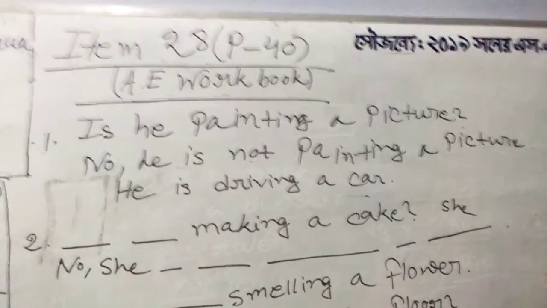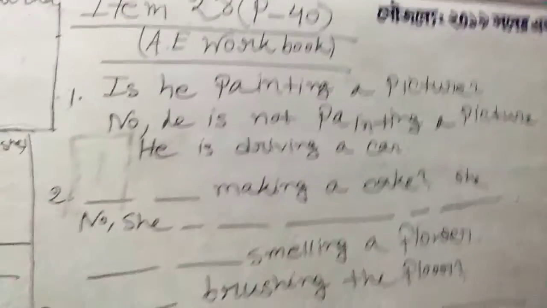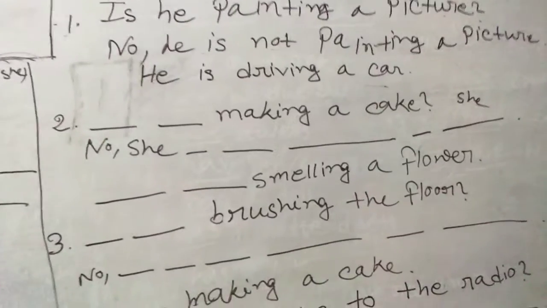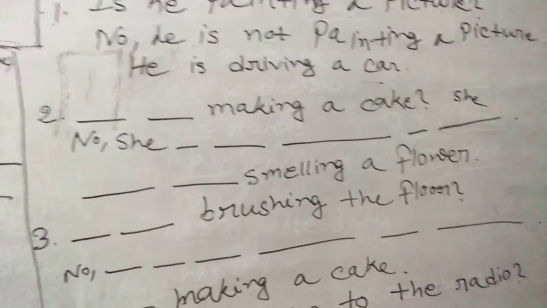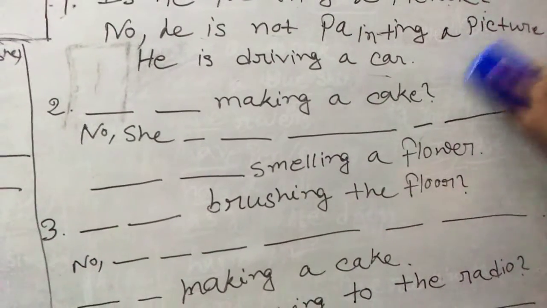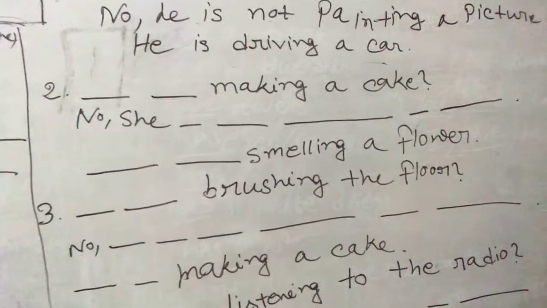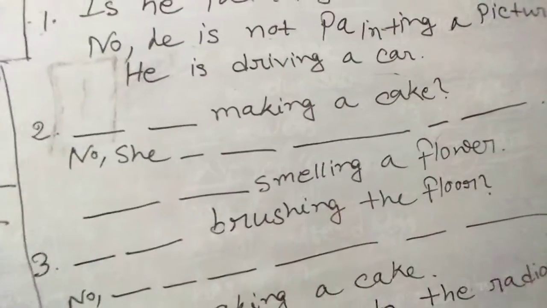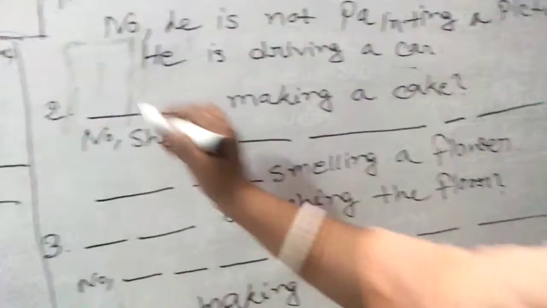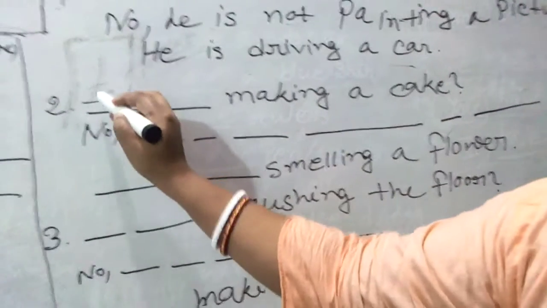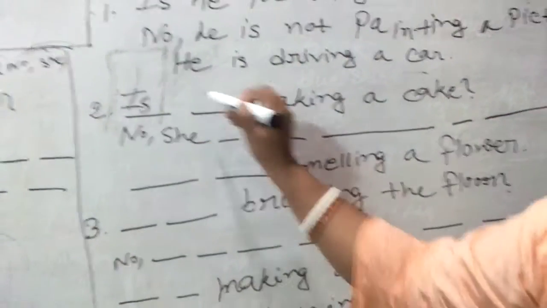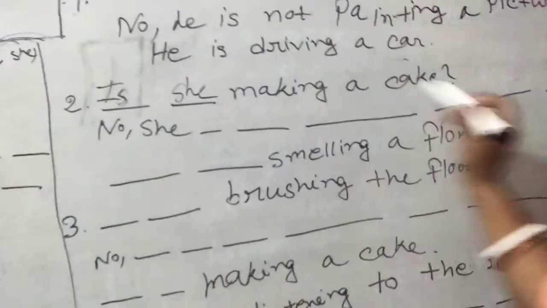Okay, so similarly let's go to number 2, making a cake. You can see here's a picture of a girl. She is not actually making a cake, she is doing something, whatever she is doing, but for sure she is not making any cake. As she is a girl, for a girl we use which pronoun? She.